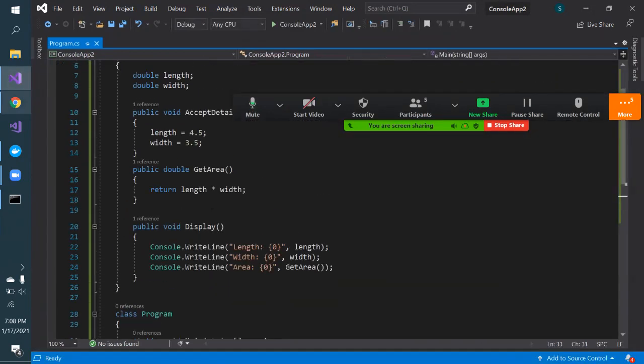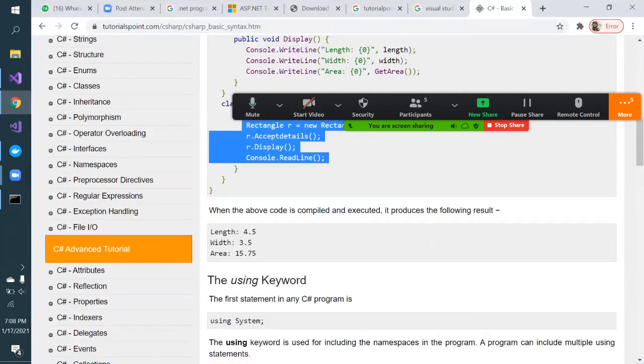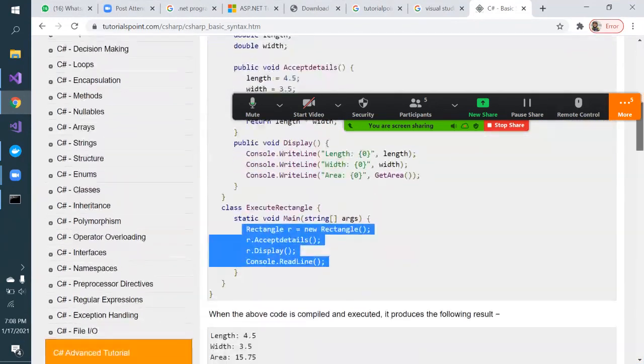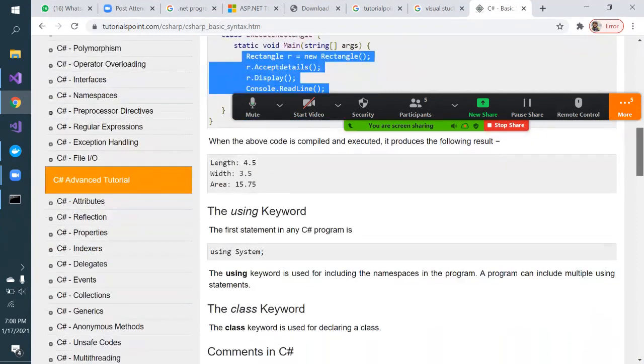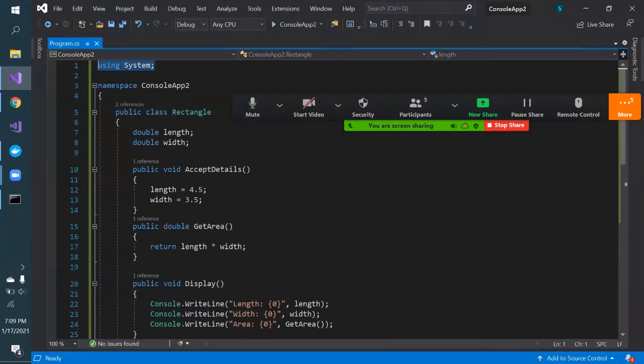In this webinar I cannot give you in-depth detail, but I just want to show you how to get started. Read this tutorial in detail. It will solve a lot of your queries related to object-oriented programming. What is a class? How to debug a program? What is public void? What is public private? And what is the using statement? We are using some using statements at the top. This is importing some of the .NET library.